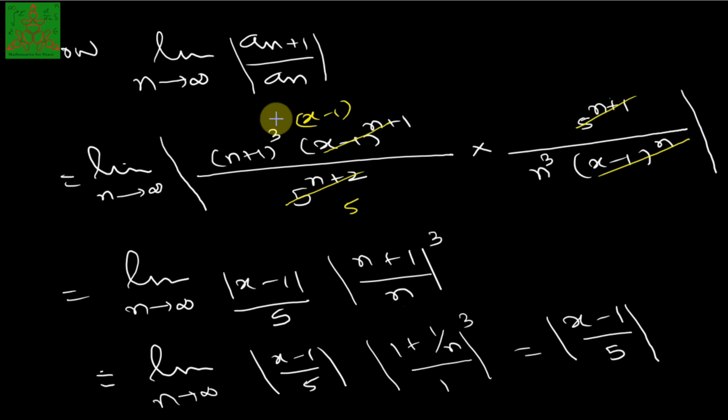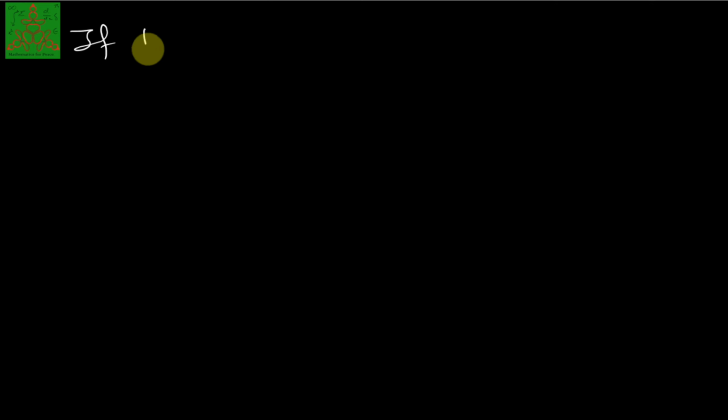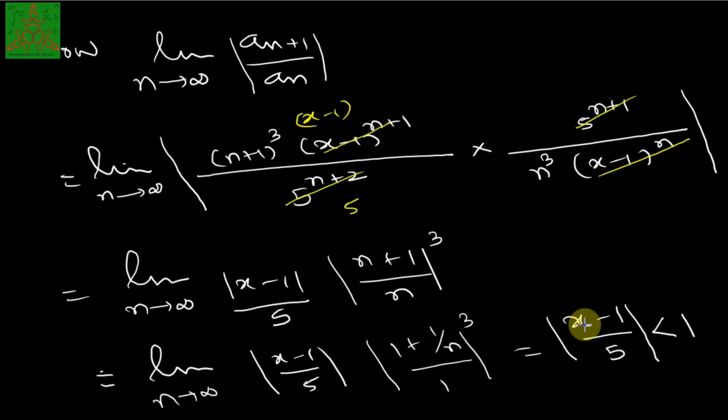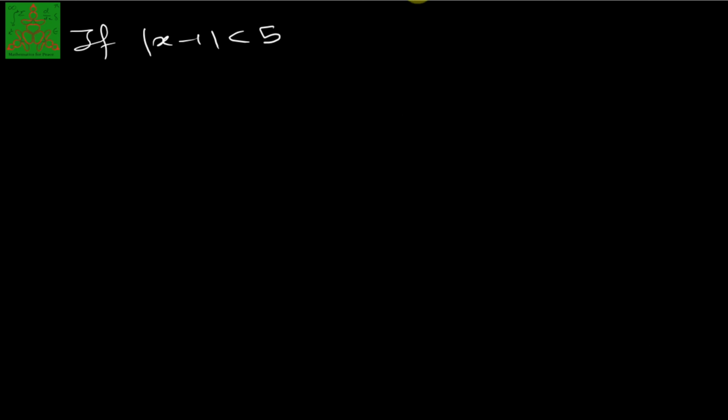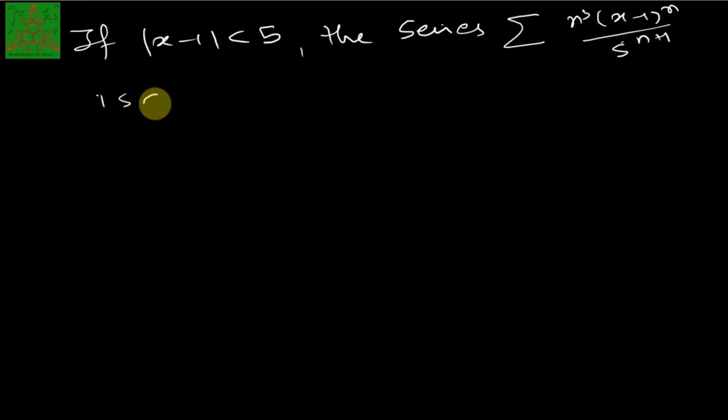And we know that in the ratio test, if this limit is less than 1, then the series is convergent. So if this is less than 1, then we say that the series is convergent. Therefore, if mod of x minus 1 is less than 5, that is exactly the situation we have written here by multiplying 5 on both the sides, the series summation n cube (x minus 1) raised to n upon 5 raised to n plus 1 is convergent.